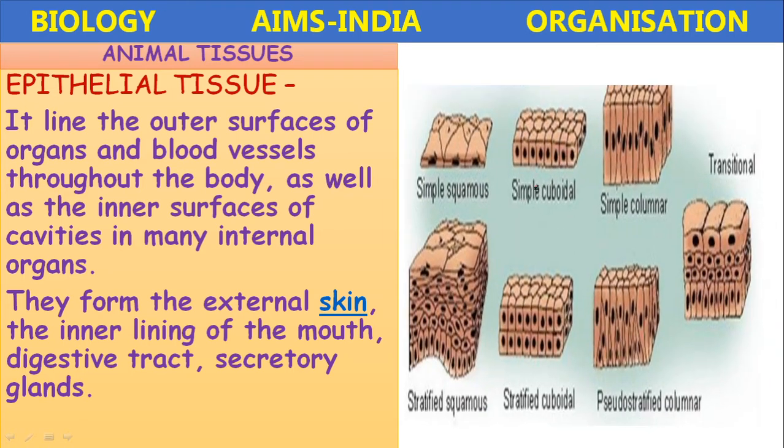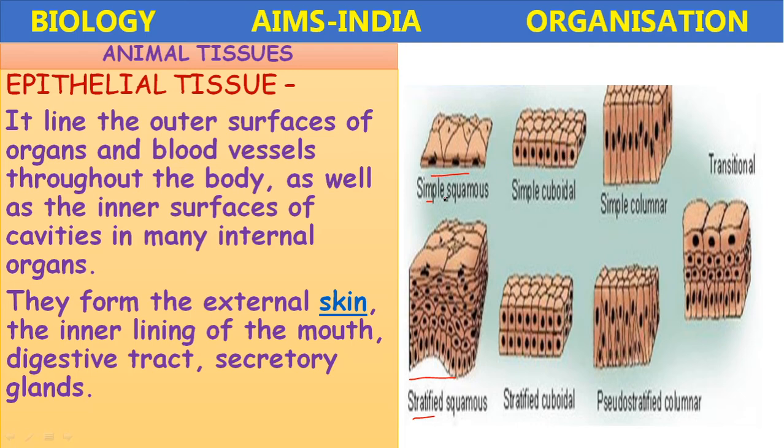These are all made up of epithelial tissue. Okay, so like this, it may be single layer or it may be multiple layer. If it is single layer, the epithelial tissue is called simple epithelium. If it is multiple layer, it is called a stratified epithelium.